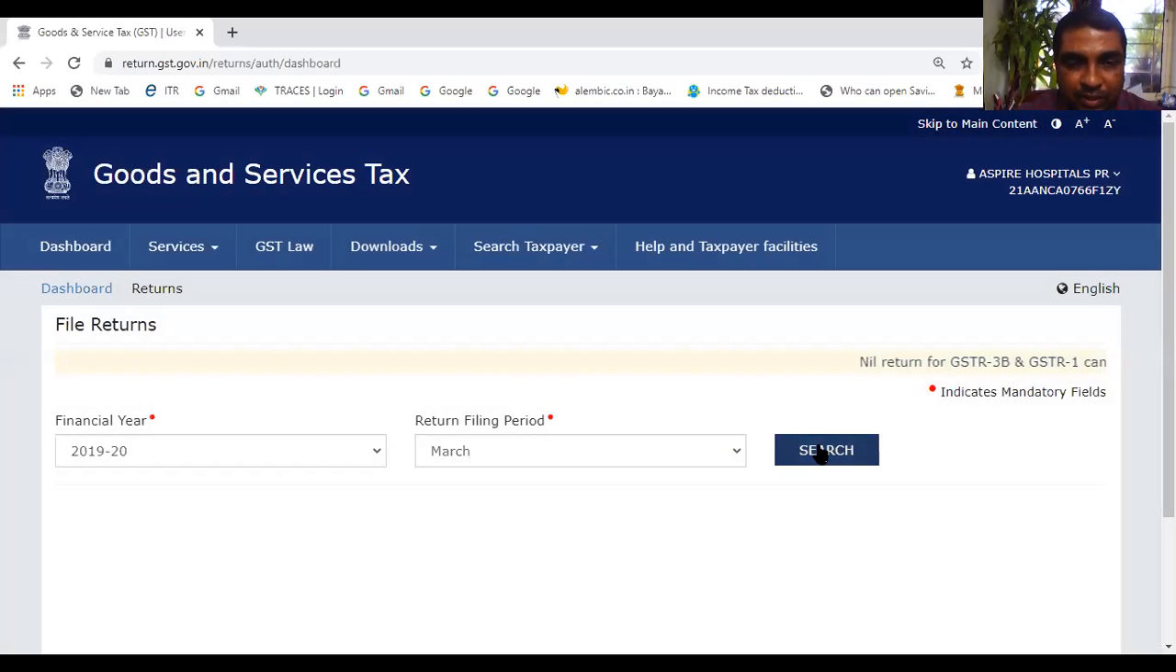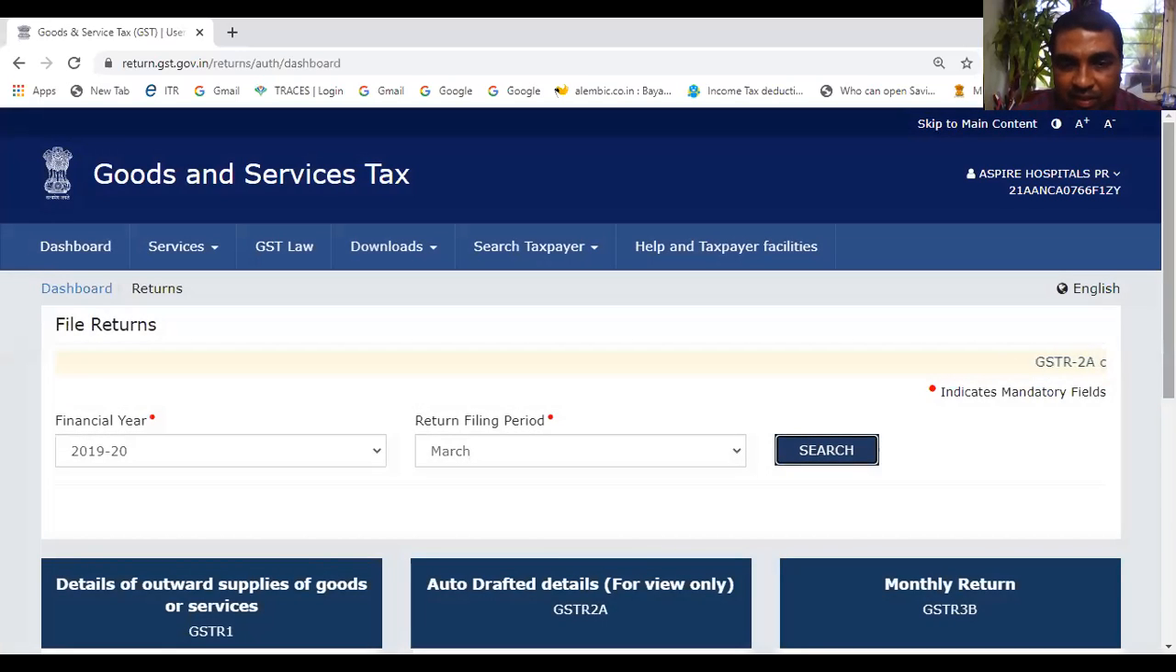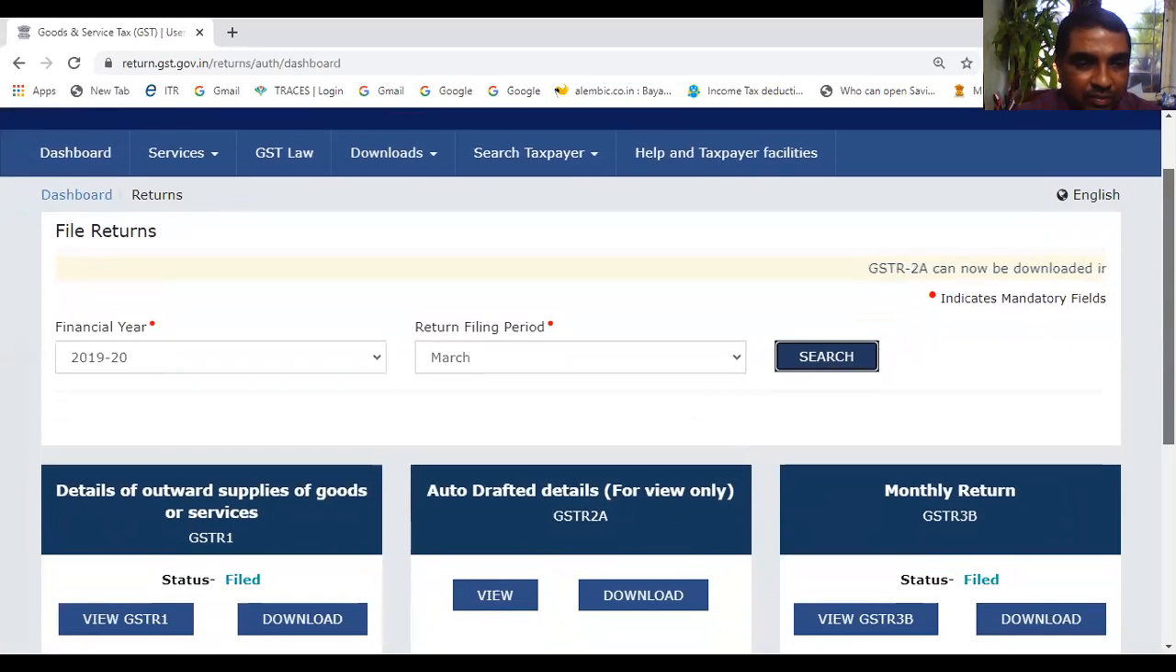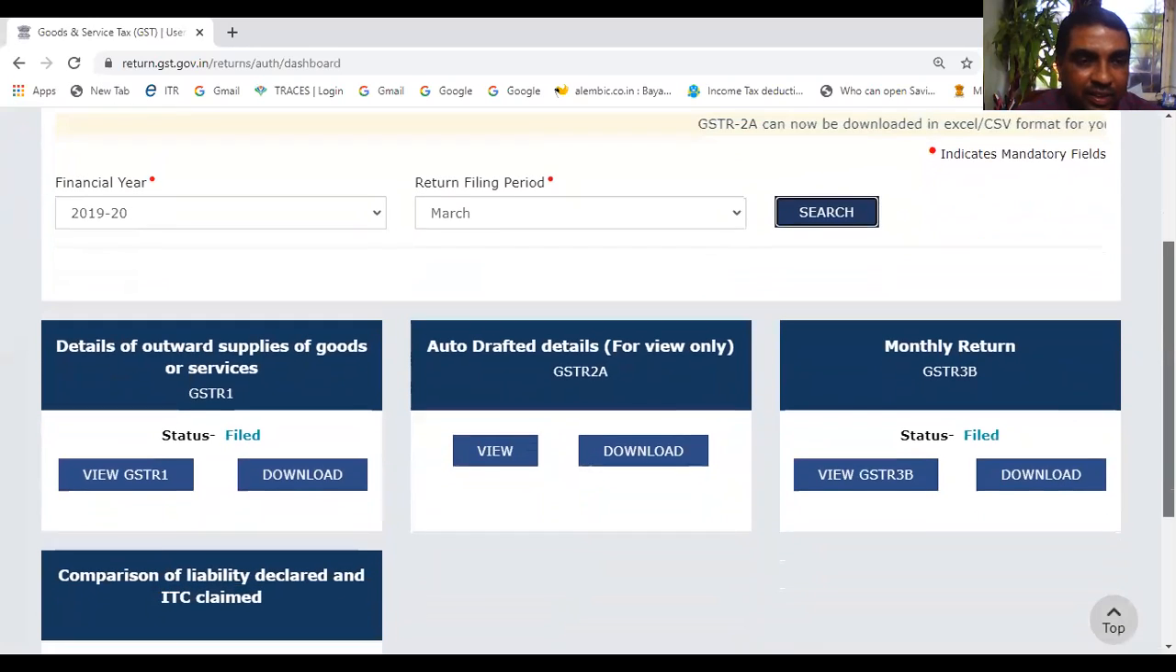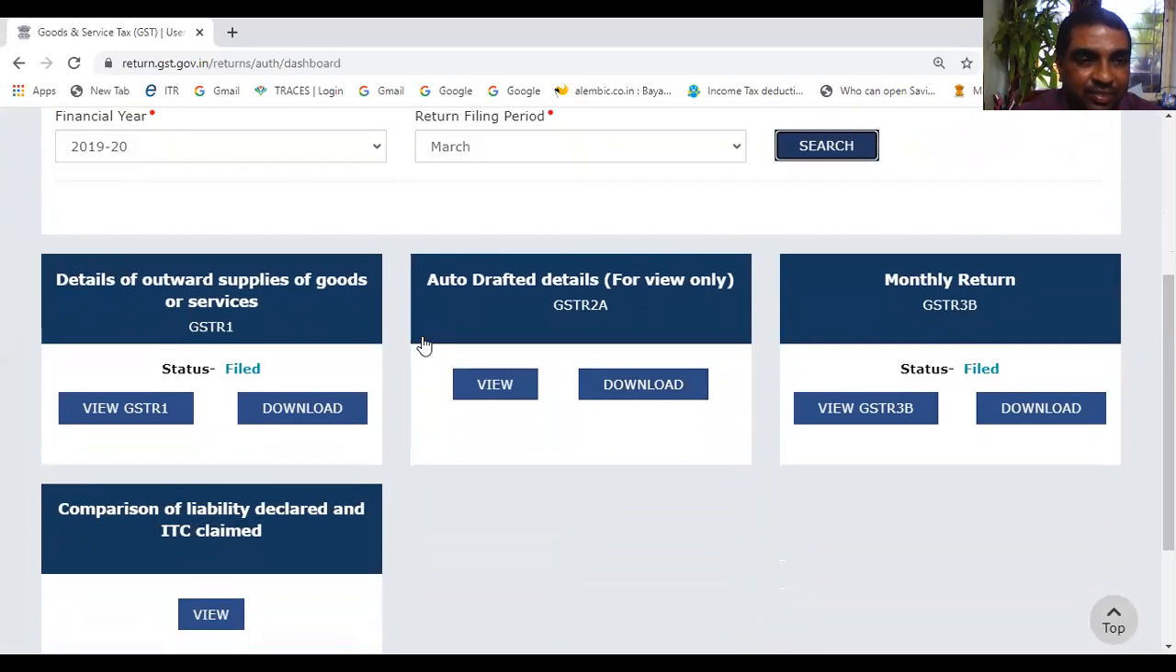Let us say for the month of March, we'll see. Detail of outward supplies of goods. As I told, we are discussing this now. When you are making some supply, you have to file GSTR 1. We have discussed that point. And if you have purchased something, you have availed some kind of supply, this is auto-drafted for view only. So automatically the dealer can see what supplies are received by him.